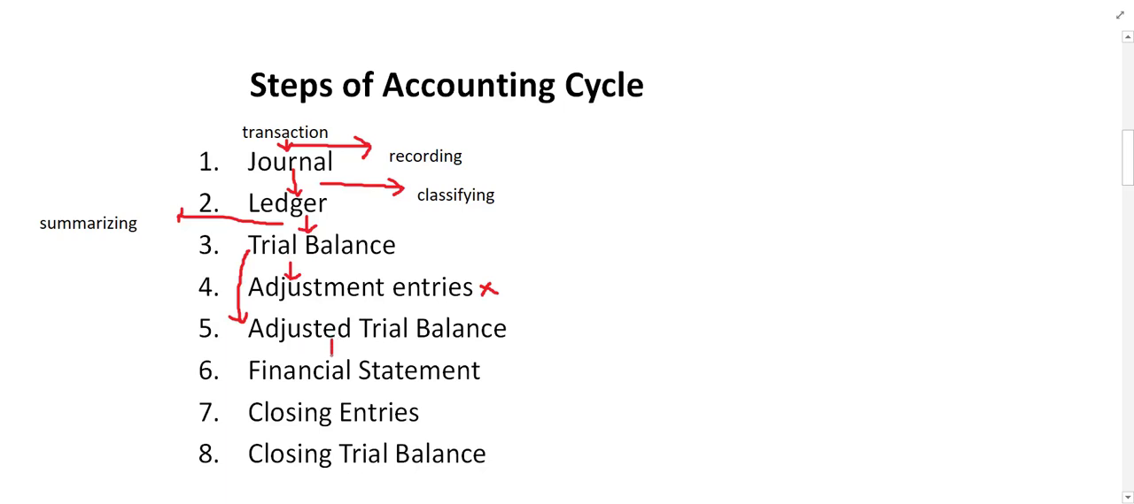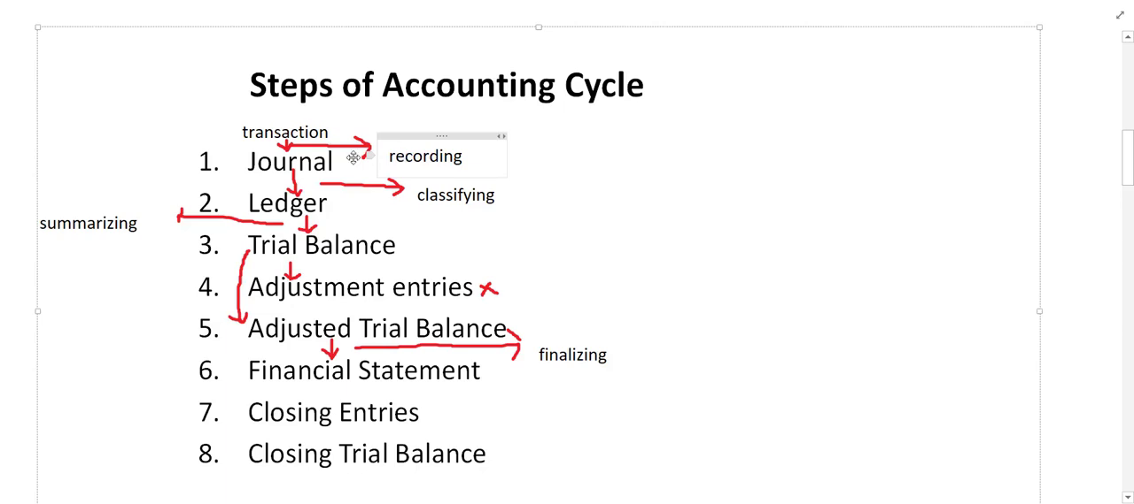And after this adjusted trial balance, the next step is we have to go for what? For financial statements. Also, we can call it finalizing. Why can we call it finalizing? Because we are making final accounts, right? So these are the steps. Transactions are recorded in the journal, right? This is called recording. After recording, it is classified into the ledgers. So it means the ledger is used for classifying and the journal is used for recording. After classifying, we have to summarize it. Where can we summarize? We can summarize in the trial balance.